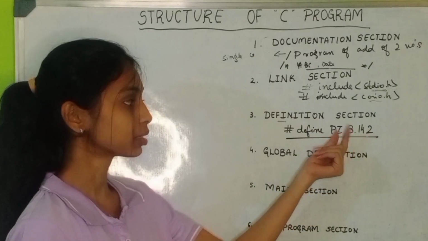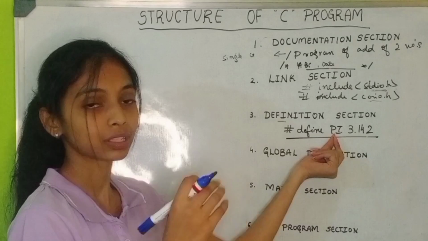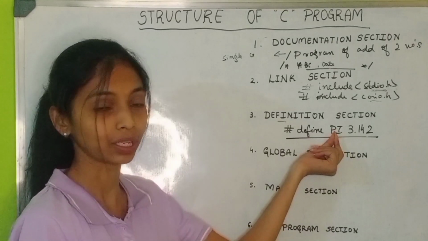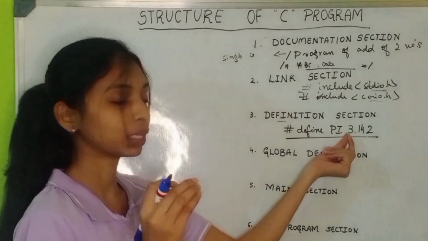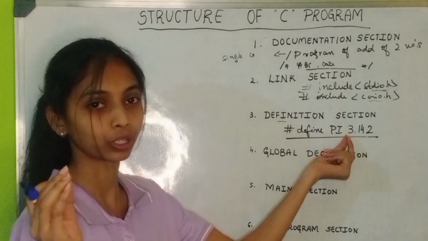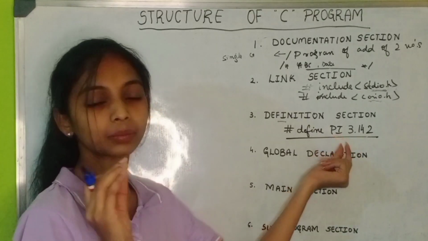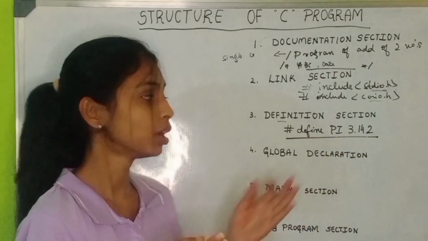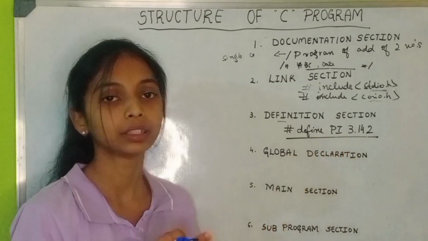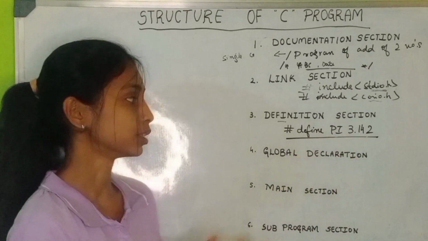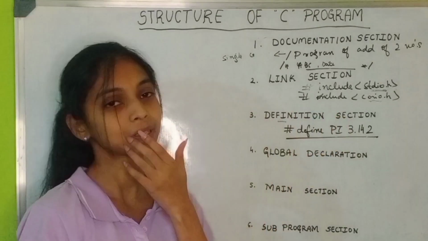Whenever inside the program, inside the main function or inside the subprograms, you want to call the value of pi, instead of writing pi is equal to 3.142, you can just call this function like pi. Whenever you call this, the value automatically gets calculated from here. This is how this definition section works.